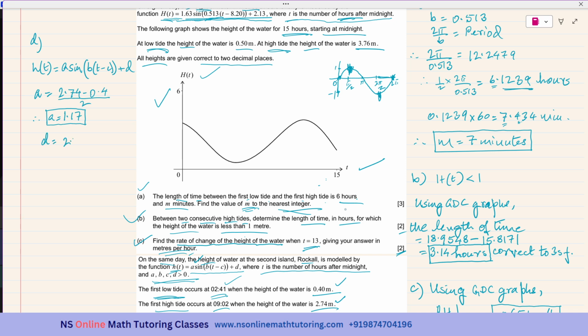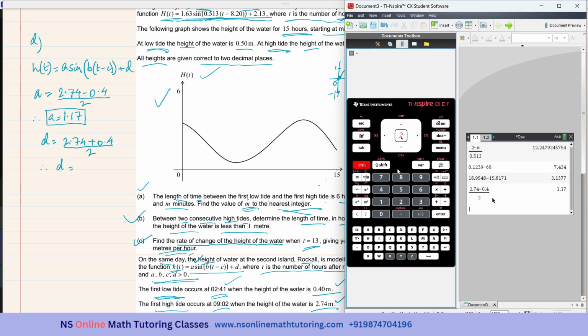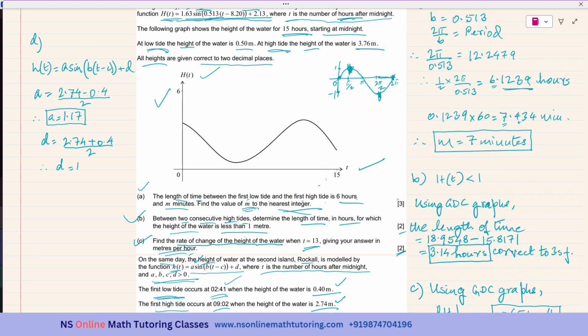It is 2.74 plus 0.4 over 2. Therefore, D is equal to 2.74 plus 0.4 over 2, which is 1.57.